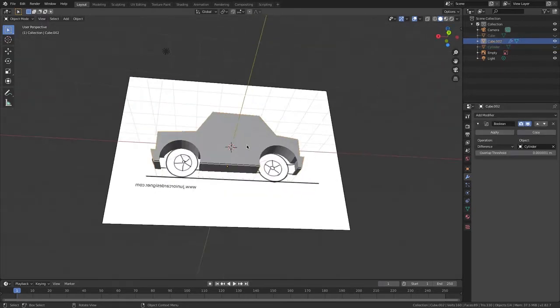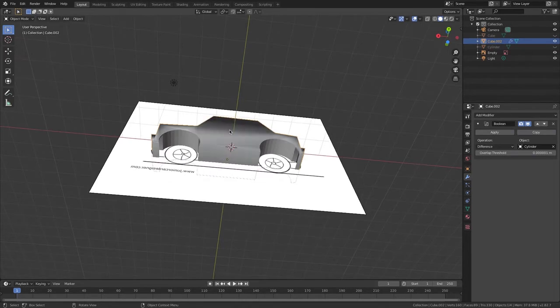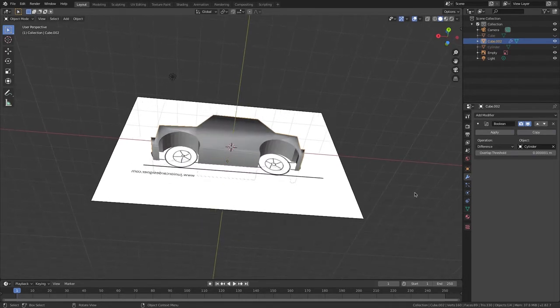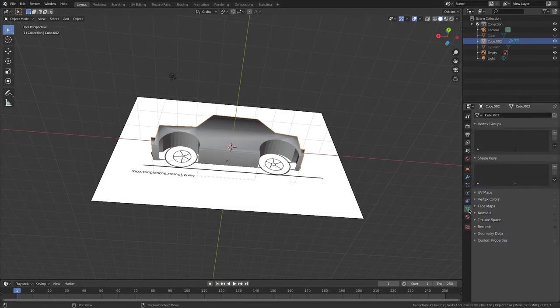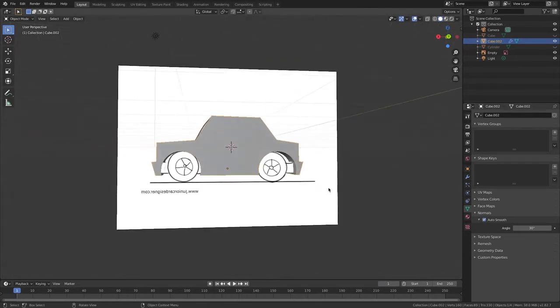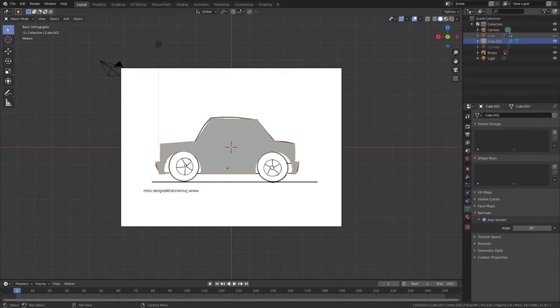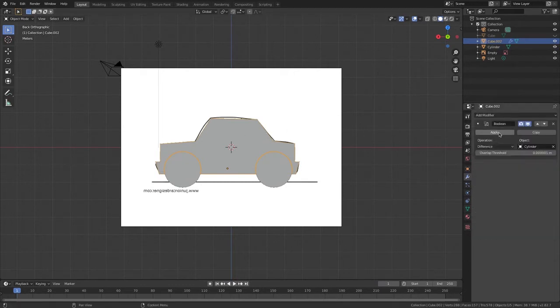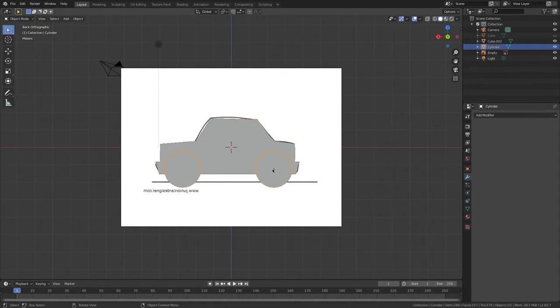Now I'm going to select it, go Shade Smooth, and it looks pretty terrible, but I'm going to go to the Object Data Properties, go Normals and Auto Smooth, which will fix it. There we go. Go on the Y-axis again, go to the cylinder, unhide it, go to the car body, and apply the Boolean modifier.